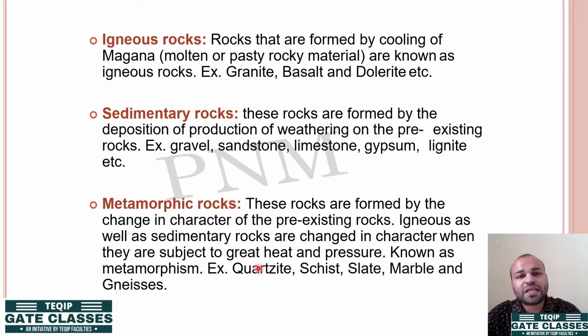This process of heavy pressurizing under high heat, due to the location of these rocks, is known as metamorphism. अगर आपसे कोई पूछे मेटामॉर्फिक रॉक्स कैसे डिफाइन करते हैं, so the rocks that have been under high pressure and high heat in the past are known as metamorphic rocks. What are some of the examples? Marble, slate, schist, quartzite, gneiss. These are some of the classifications, their process of formation, and some of the examples.